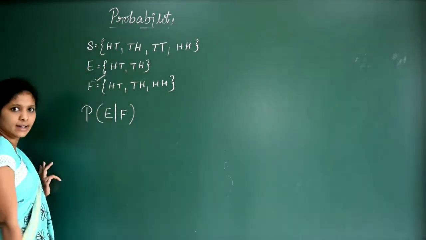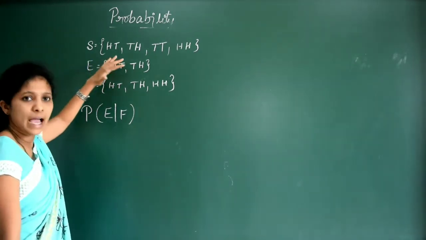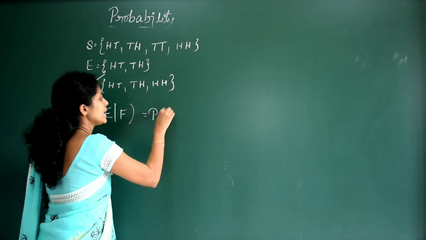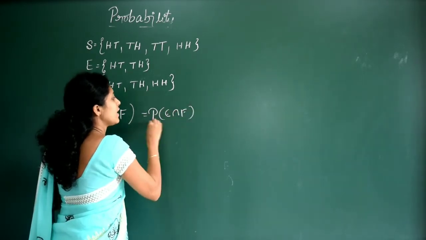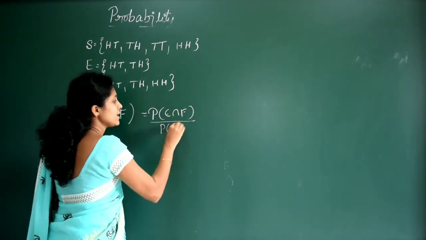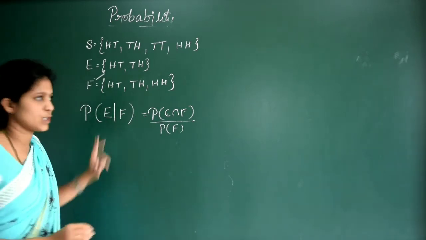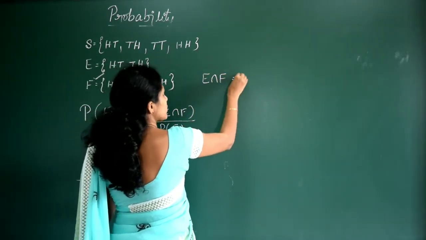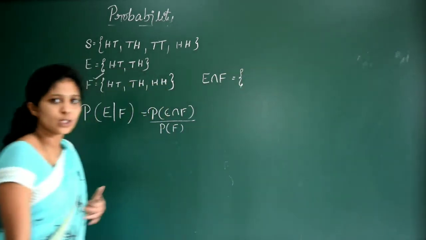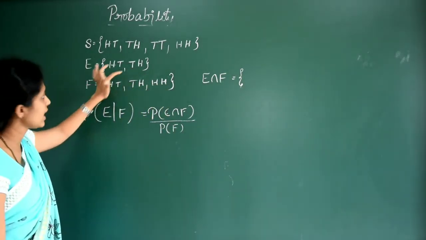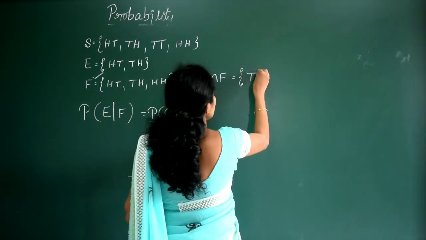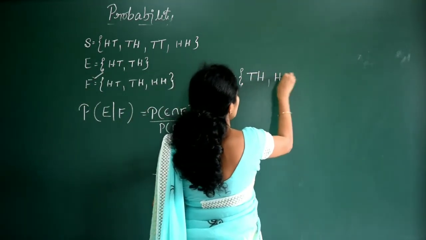F has already occurred means favorable to both, the elements common in both. So this is defined as P of E intersection F divided by P of F. First we'll find the intersection of these. Intersection is nothing but the elements common in both. So E intersection F, what are the elements? HT is common and TH is common. So this is TH and HT.